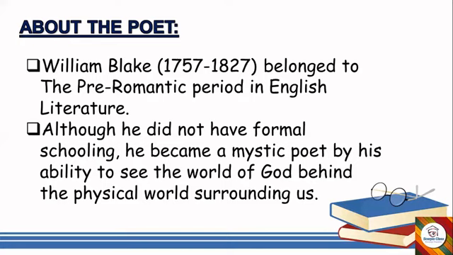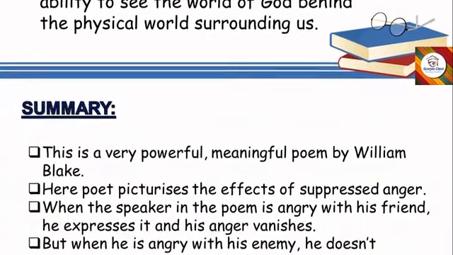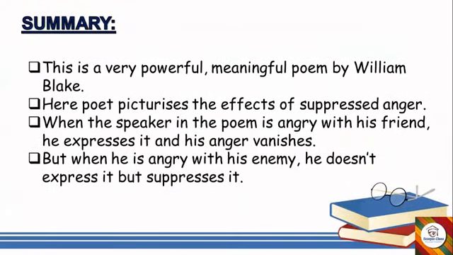So today we have a poem, A Poison Tree by William Blake. Let's quickly see the summary of it. This is a very powerful and meaningful poem written by William Blake. Here, the poet pictures the effects of suppressed anger. When the speaker in the poem is angry with his friend, he expresses it and his anger vanishes. But when he is angry with his enemy, he does not express it but suppresses it.